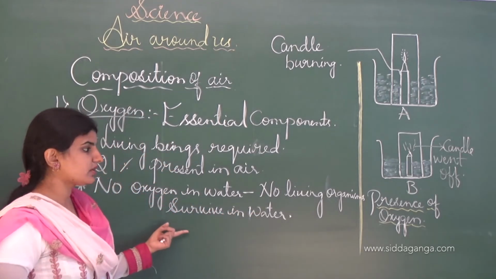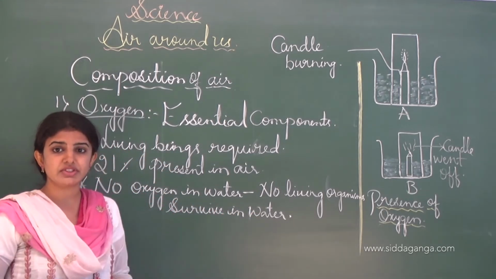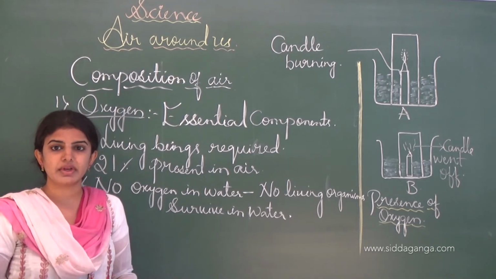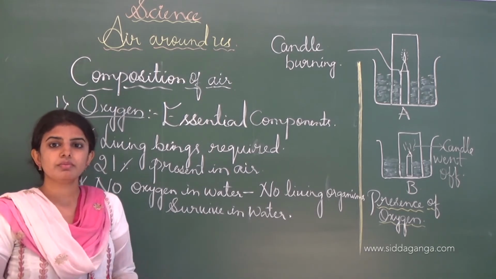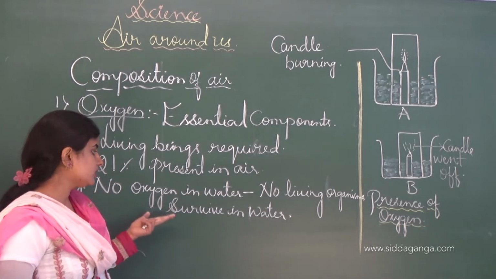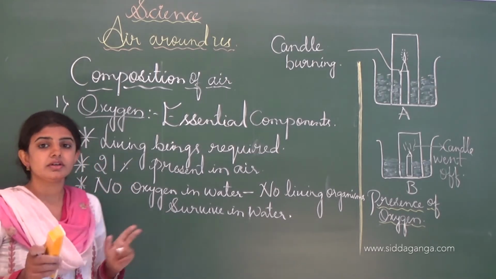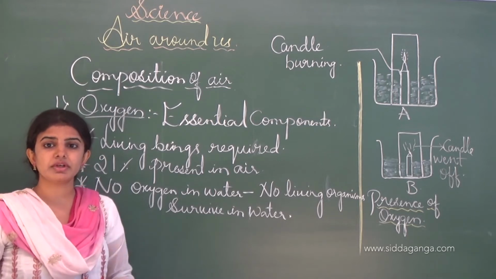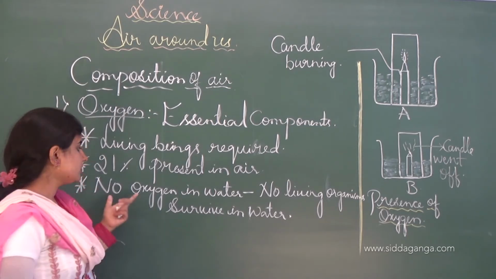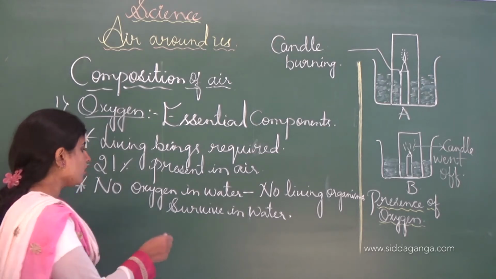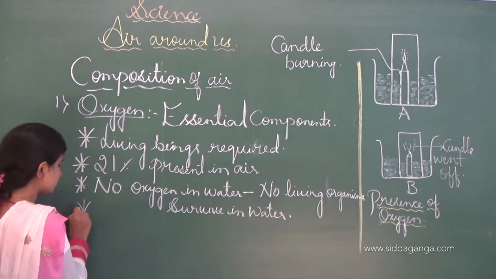Not only living organisms, but aquatic organisms like fishes, dolphins, octopus, and many aquatic plants are also present in the water. If the oxygen level decreases, there is damage to the environment of aquatic life. So this is all about oxygen, and usually water contains dissolved oxygen.